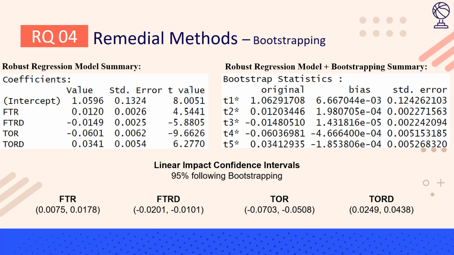Next, I decided to run bootstrapping to further improve the model, which I ran on the robust regression model. As we can see, the standard errors decrease for all of the betas in response, and below are listed the 95% confidence intervals for each of the impacts. And what we can see is that none of these confidence intervals overlap at all, indicating that it's likely not the case that they have equal impacts.